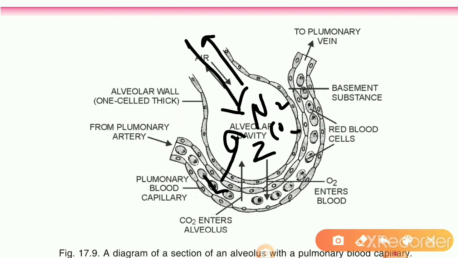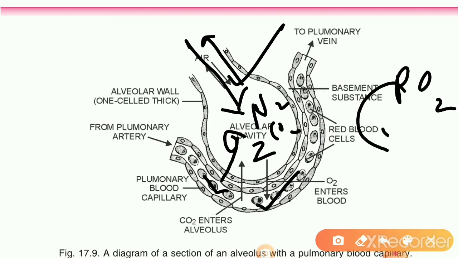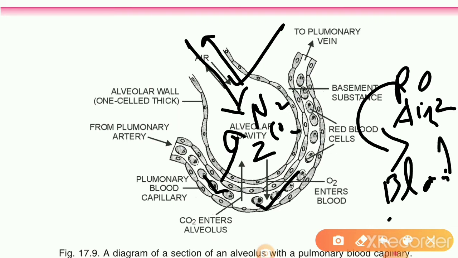So children, this is all about how the exchange of gases occurs in the alveoli and blood. So in brief, I would like to say that when air enters into the alveoli, then in the alveoli the partial pressure of oxygen is more than the partial pressure of oxygen in the blood. That's why the oxygen diffuses from the air inside the blood. So this is how the exchange of oxygen takes place.